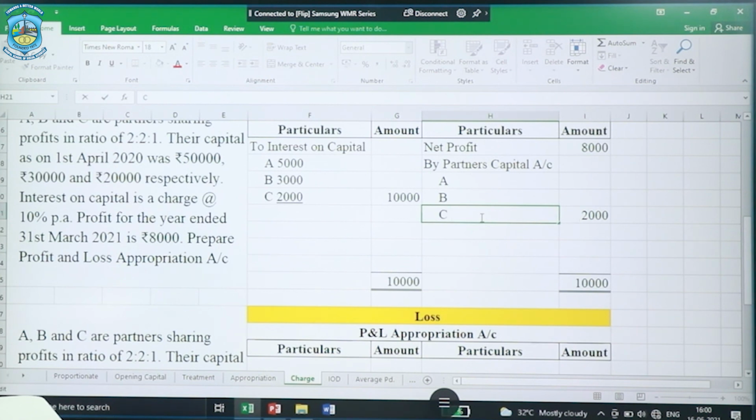So 1/5 of 2,000 is 400, whereas 2/5 will be 800, and again the same amount for A as well. So a little smart way of calculating things faster. Here we have distributed the loss arising because the interest on capital was treated as a charge.